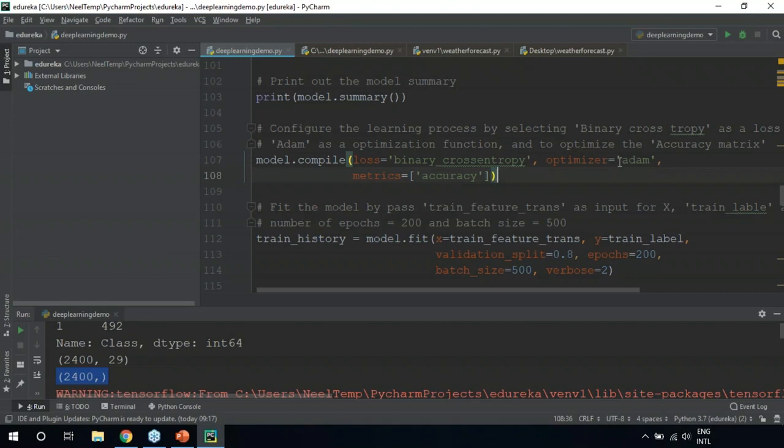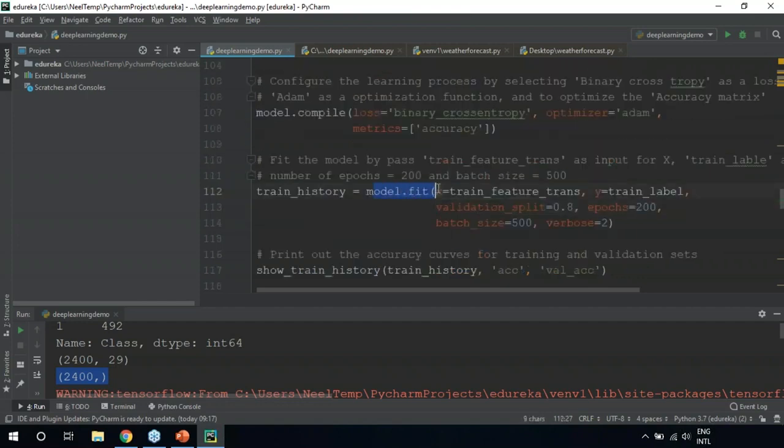If you'll remember, I spoke about backpropagation, where you update the weight and all of that. That is done by using optimizers. Here we're selecting an optimizer known as the ADAM optimizer. ADAM optimizer is one of the current default optimizers in deep learning. It stands for adaptive moment estimation. We don't have to get into the depth of all of this. All of these are predefined optimizers in our Keras package itself.